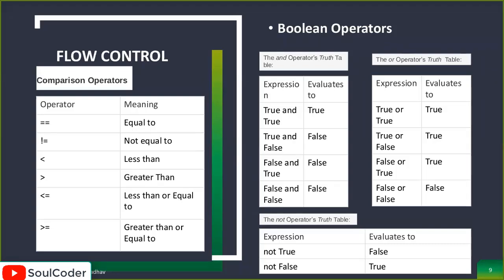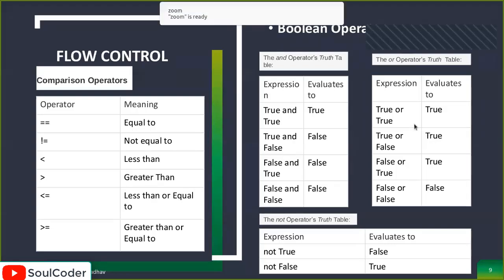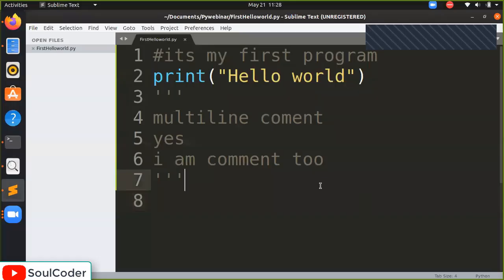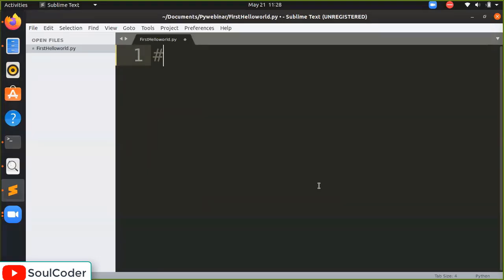So we will do it. We will not just stick with theory, we will practically do it. It's very important to do. So now, the comparison operator, what is it exactly? Let's see what it is.